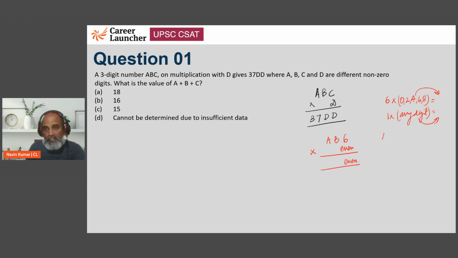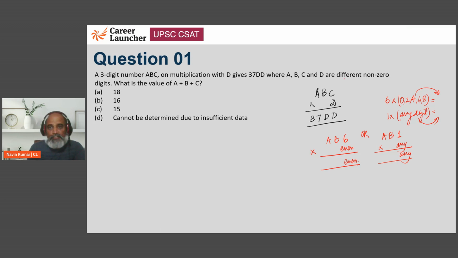We can also have the other possibility that if it is AB1, 1 into any digit will result in the same digit. So we have two possibilities here. Now that even digit could be 2, it could be 4, it could be 6. It should not be 0 basically, otherwise we won't be getting a 4-digit number with 00 there, right?